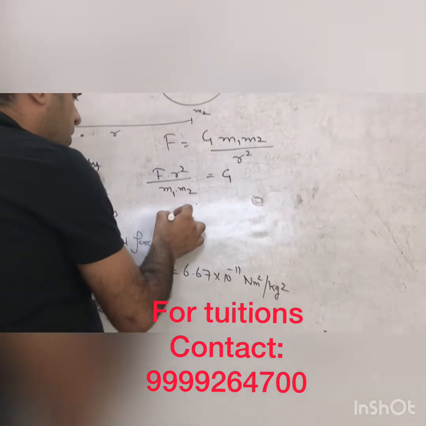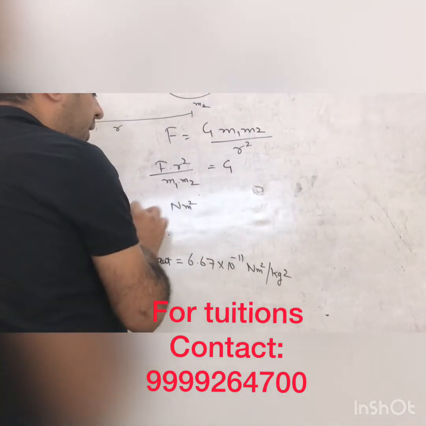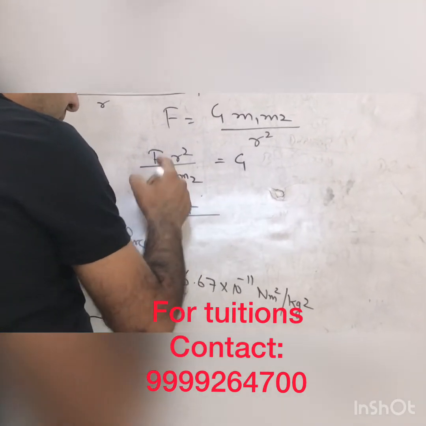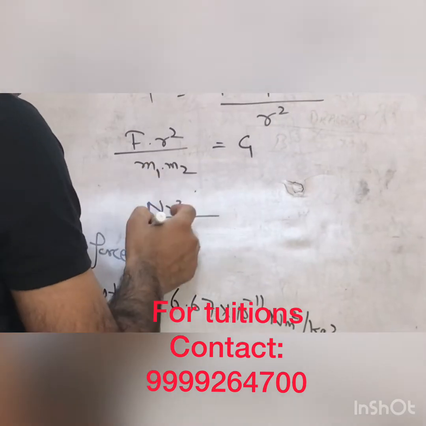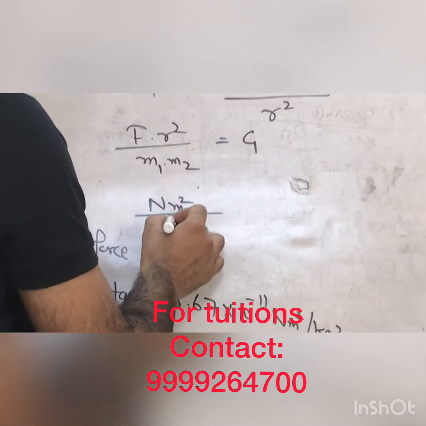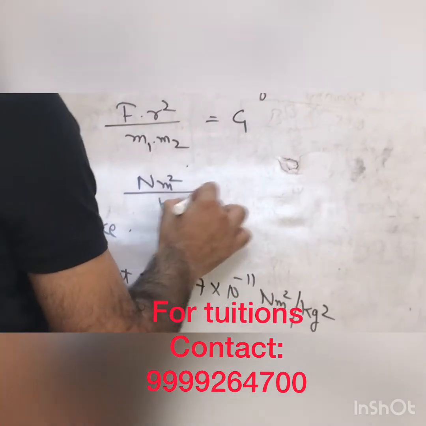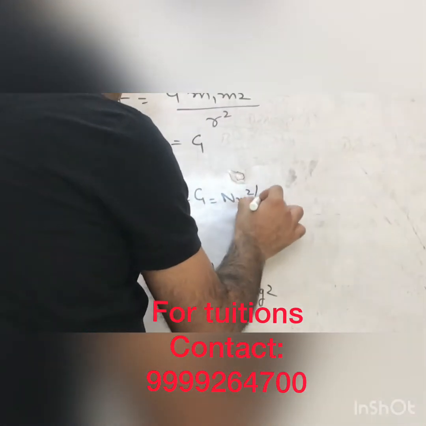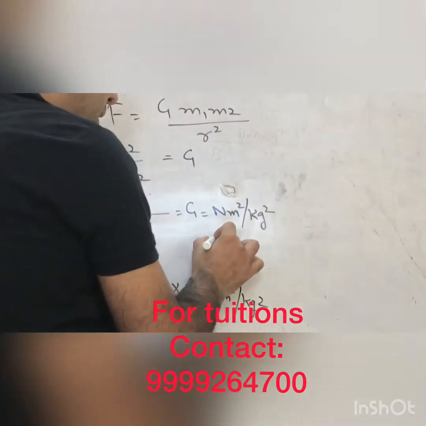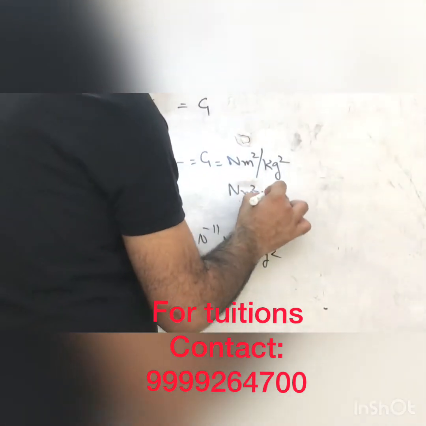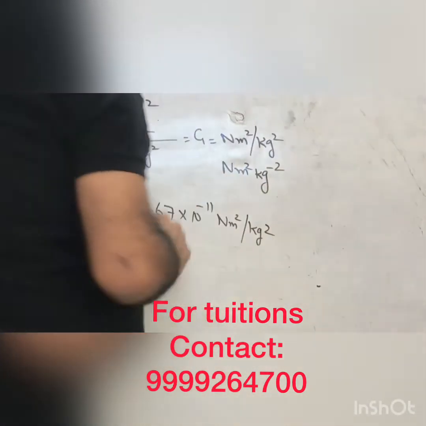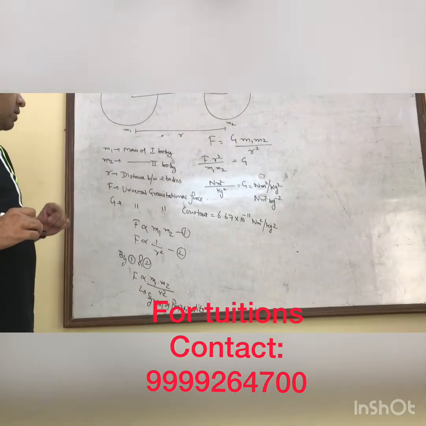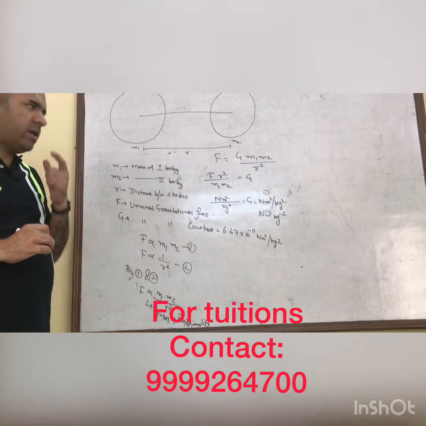The unit of force is Newton, the unit of distance between both the objects is meter, and the mass unit is kg, so kg into kg is kg square. Hence the unit of capital G is Newton meter square per kg square. You can write it like this as well, Newton meter square kg to the power minus 2. Later on we will do numericals based on this as well. So this is the law of gravitation.